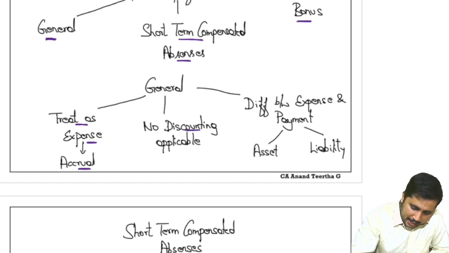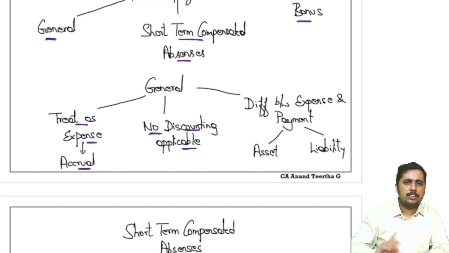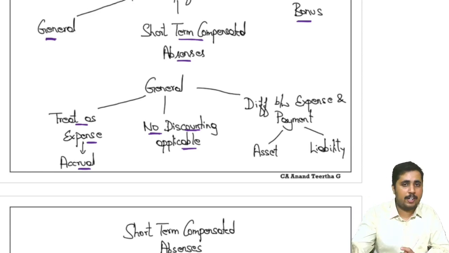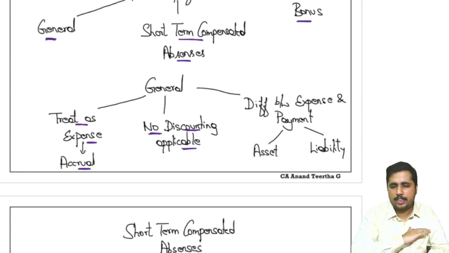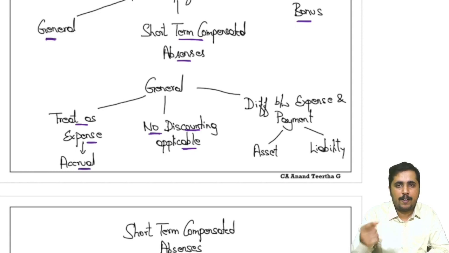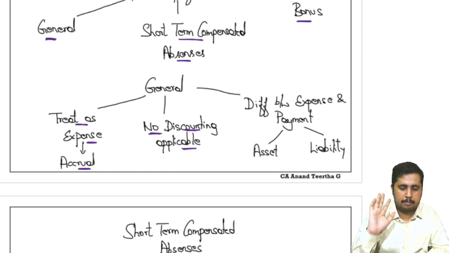Do not apply any discounting factor. By now I think we know the concept of time value of money. If I am making payment now or after 3 years, it has a different value altogether. So should I apply time value of money and a discounting factor over here? No need. Why not? Because the benefit derivation period is within 12 months. So AS 15 said you need not apply a discounting factor. A question might come: do we apply discounting factor for any of the future aspects? Yes, we will be applying it. For future aspects we will apply, but right now we need not because it's a short-term mechanism.